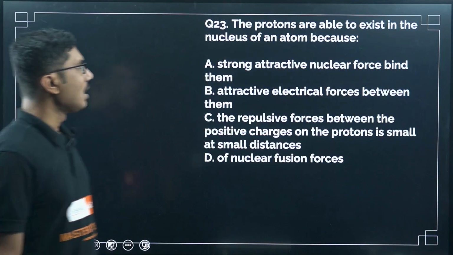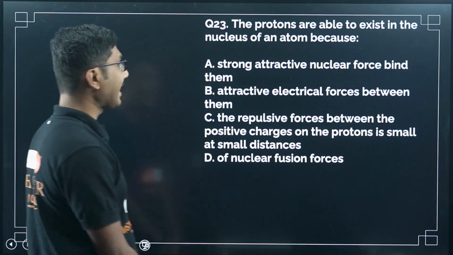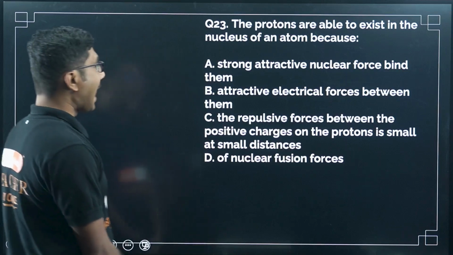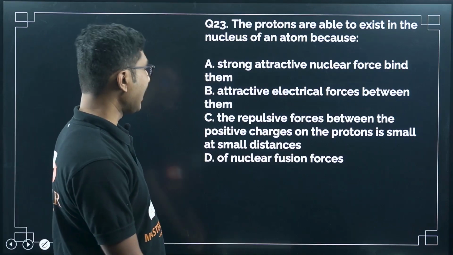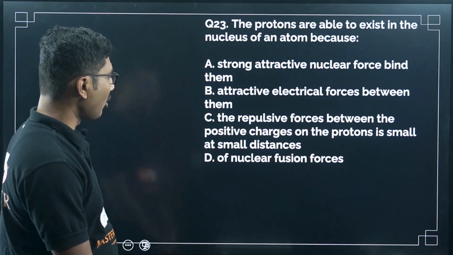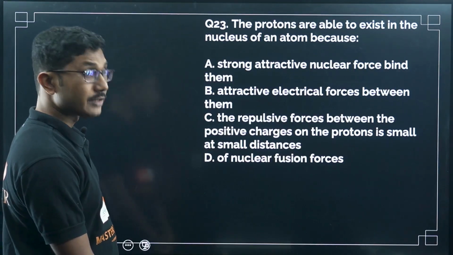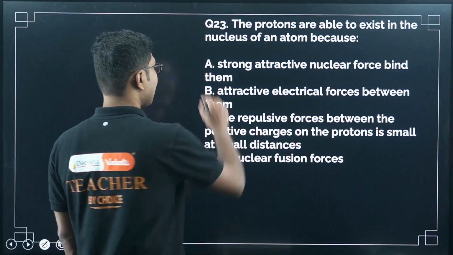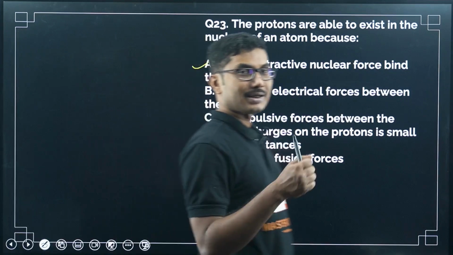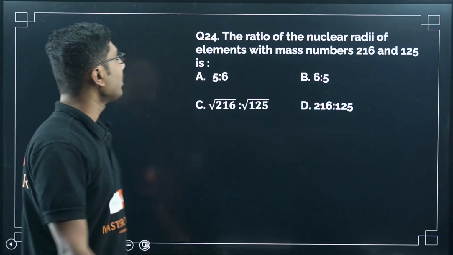Okay, now, the protons are able to exist inside the nucleus of an atom because of what? Attractive electrical force between them? The repulsive forces between the positive charges on the protons is small at small distances? Which is wrong. The nuclear fusion forces? Oh no, that is also not correct. The correct answer is strong attractive nuclear force between them. Strong attractive nuclear force is actually binding the nucleus together. Okay, now let's move on.